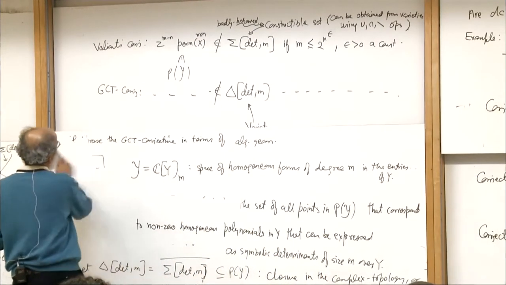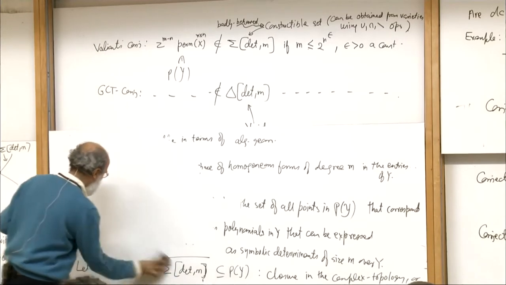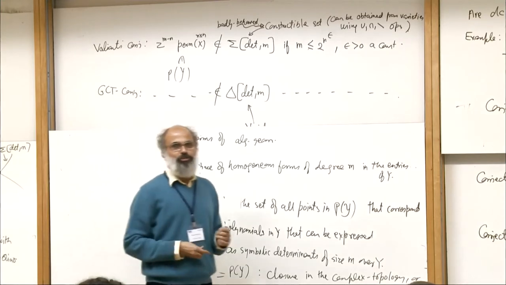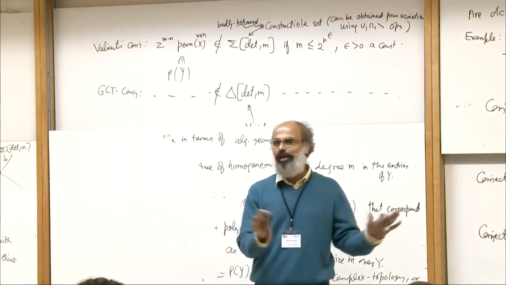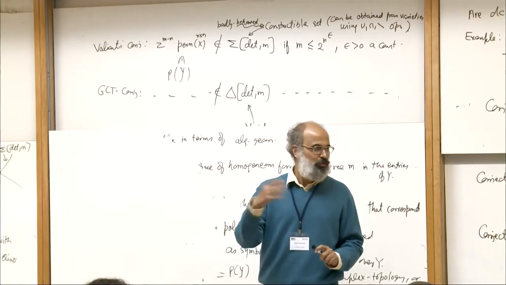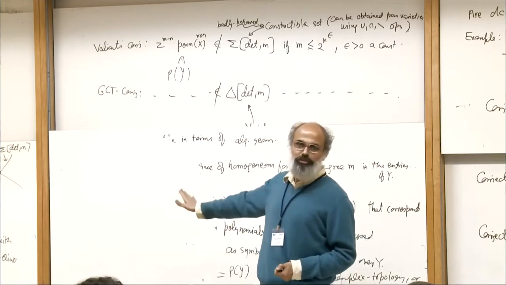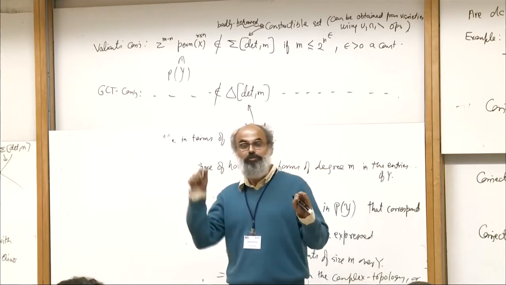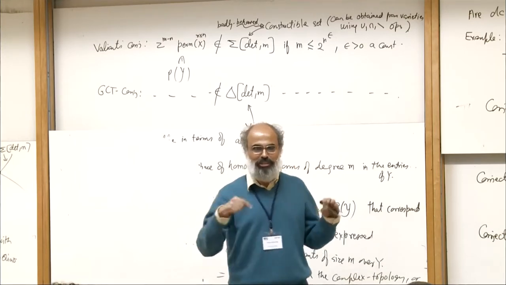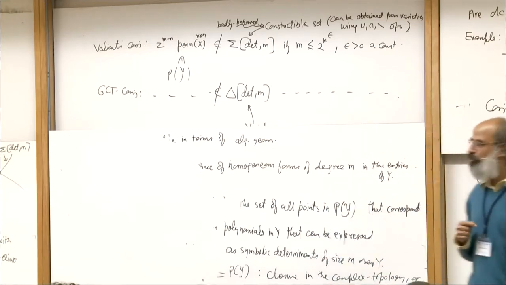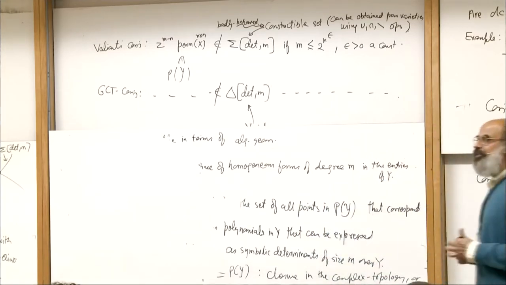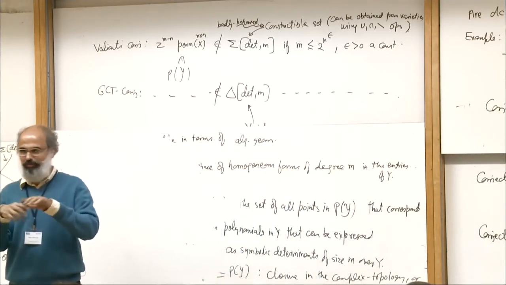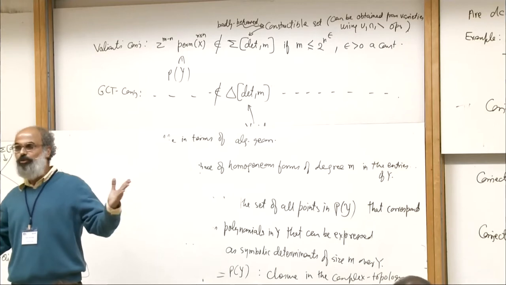And what the level of the trouble is going to be is the main result that I'm going to talk about now. As long as you want to just prove polynomial lower bounds, like a quadratic lower bound for the Minian-Rasser, or a cubic lower bound, this boundary is not going to stand in the way. But the moment you try to prove a super polynomial lower bound, this boundary is going to stand in the way, because it is going to say something highly non-trivial about the NNL problem for the orbit closure of the determinant. Similarly, in the restricted models, like depth 3, you could get good bounds for the permanent.